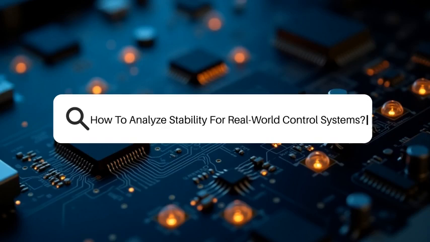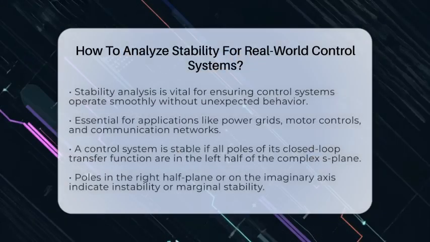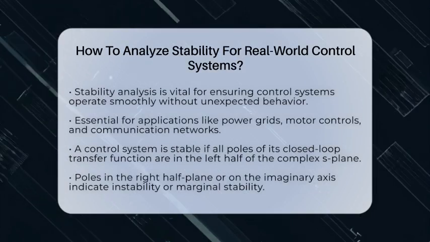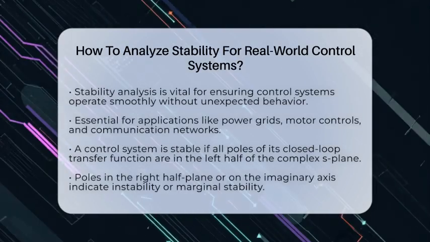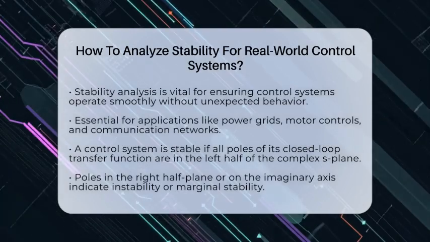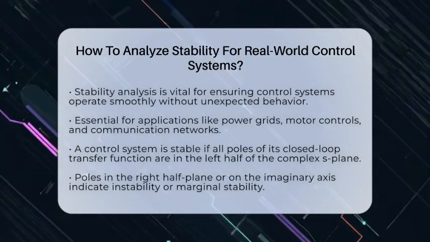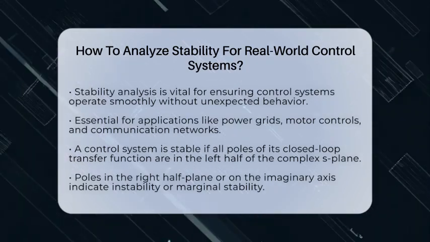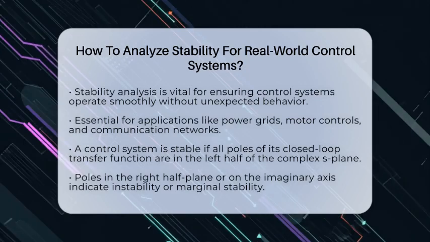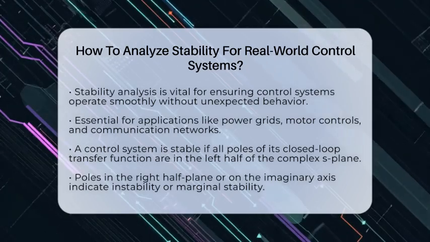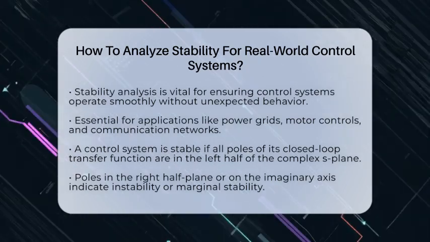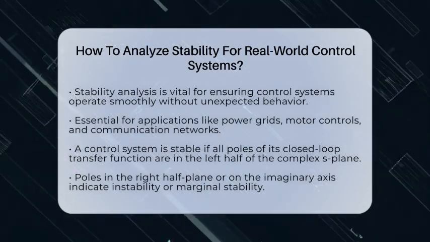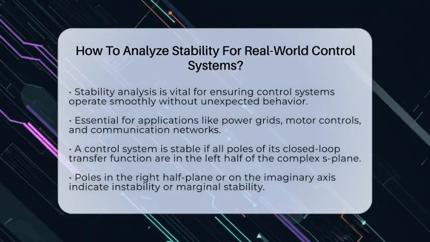How to analyze stability for real-world control systems. Have you ever wondered how engineers ensure that control systems work smoothly without unexpected behavior? Analyzing stability is the key. In electrical engineering, stability analysis is essential for systems like power grids, motor controls, and communication networks. It helps us determine if a system can maintain its performance over time without oscillating or diverging.